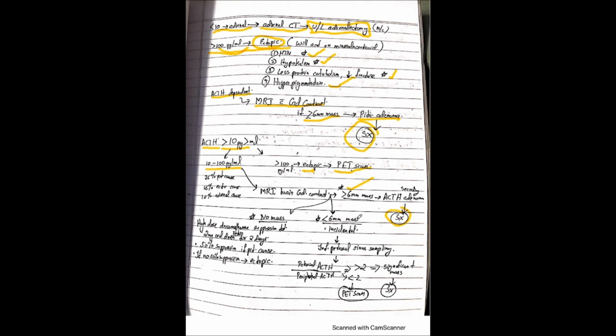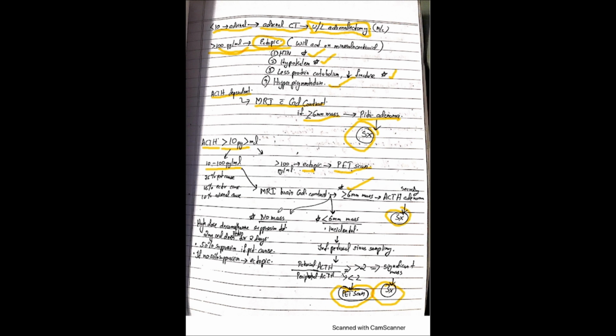If it is a mass less than 6, it will be some incidental finding, so we should go for inferior petrosal sinus sampling, and at last we will decide upon the size. If it is a significant mass, we should do surgery, of course. If it is non-significant, we should again go for PET scanning and confirm it.